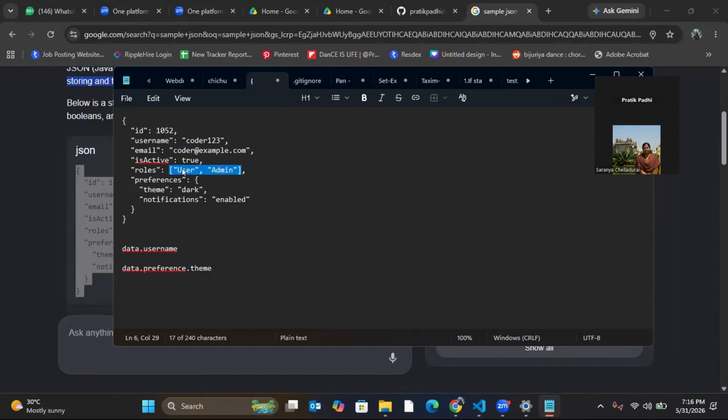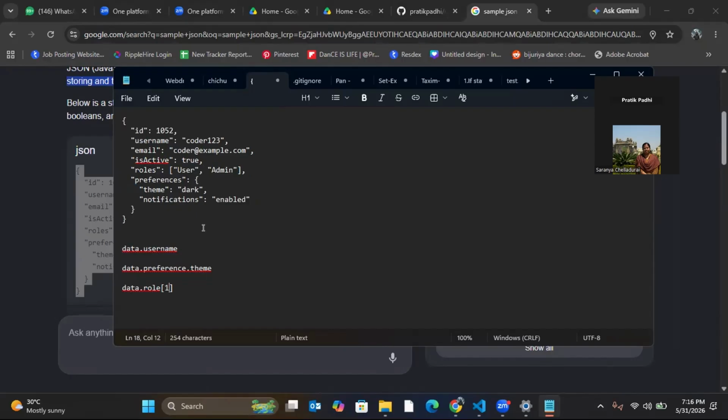If I want to access a single value, let's say the admin value, I write data dot role one. It will access admin. If I write 0, it will access user. The indexing starts from 0 and goes on. I have two values, so it will have index just 0 and 1. So if I write data.role1, it will access admin. Understood?